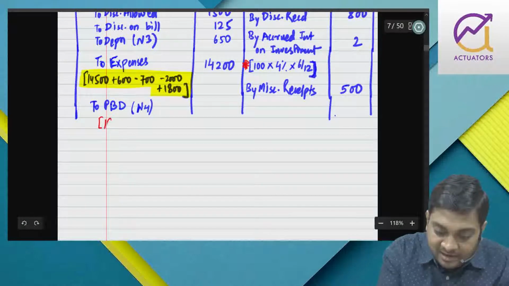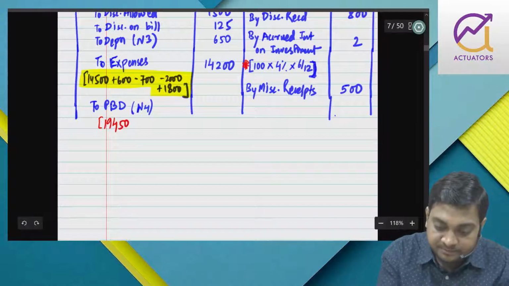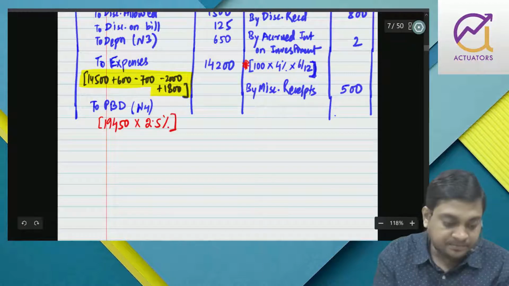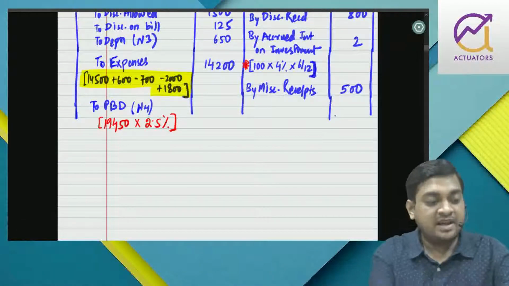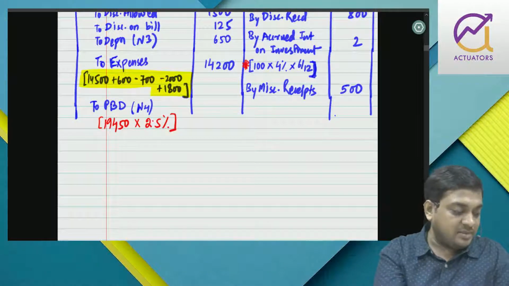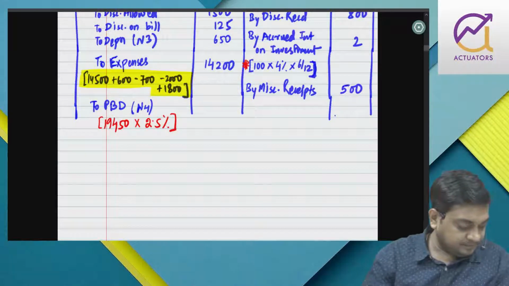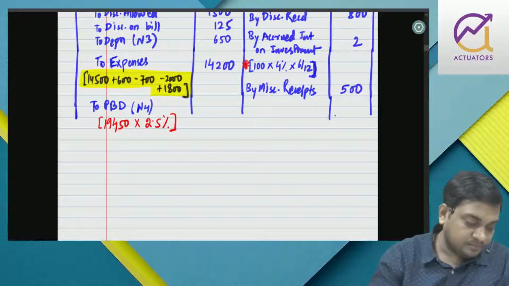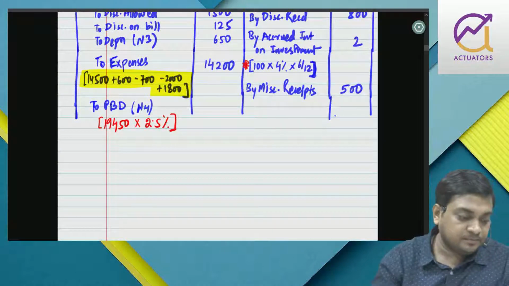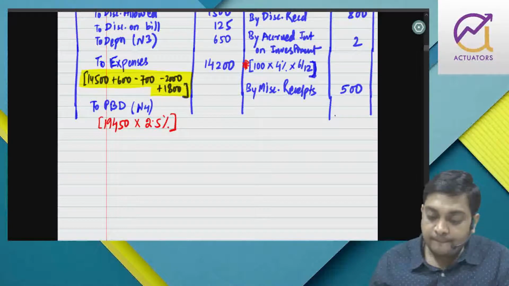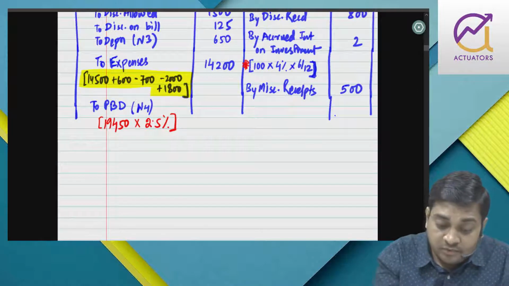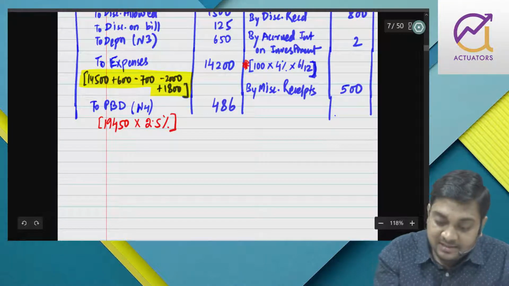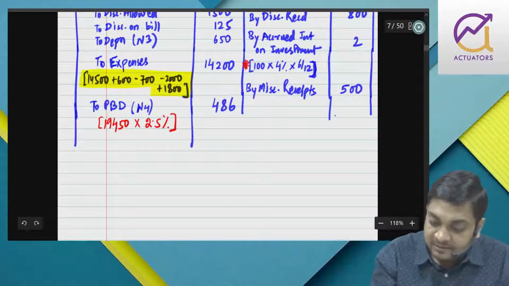So we have 19,450 into 2.5%. How much is it? Just calculate. Round off how much? 486. Okay.